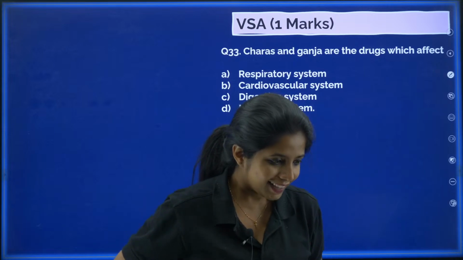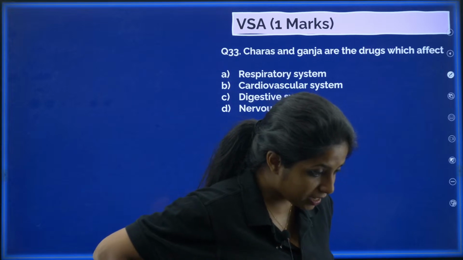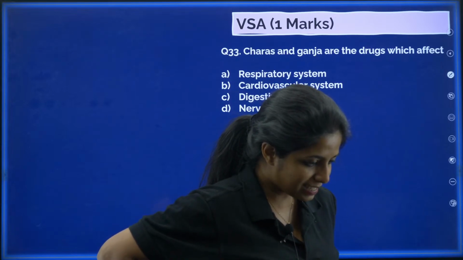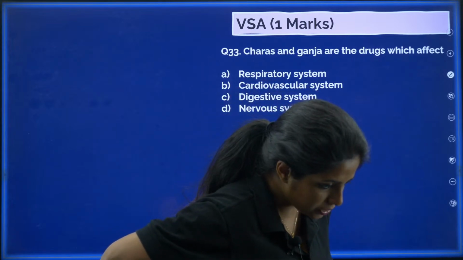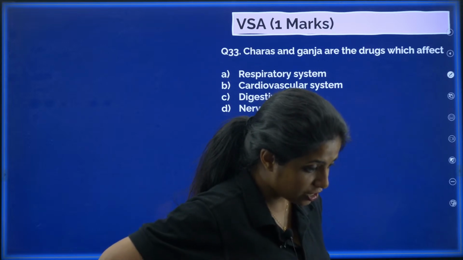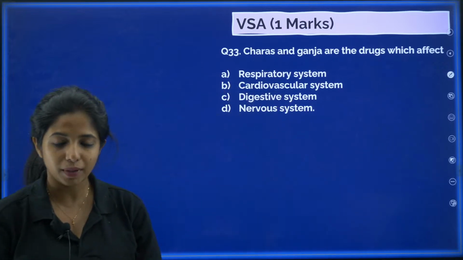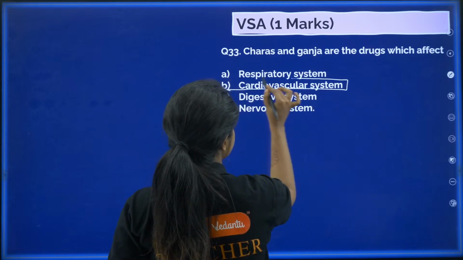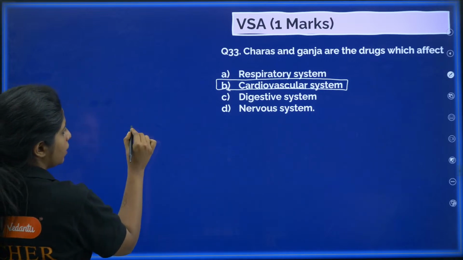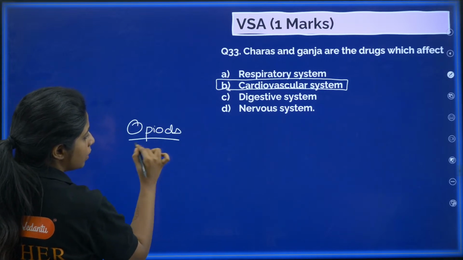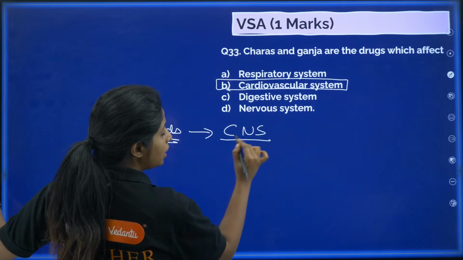33. Okay, Shagufta, Pradeep, Yashu, Sukanya, Ravana, Janika, Srinivas, Mr. Artist, Lakshmi. Lakshmi, can you please check once? Okay. Jai Lakshmi, Anisha, okay, everyone, oh my god, everyone is saying the same answer. So, that has to be correct. Shaukat Ali is also saying B. Yes, my dear children, it is cardiovascular system that is getting affected. Now, a little piece of information for you all to remember. Are you ready? Chalo. So, the opioids which you get from Papaver somniferum are going to affect your CNS, that is central nervous system.